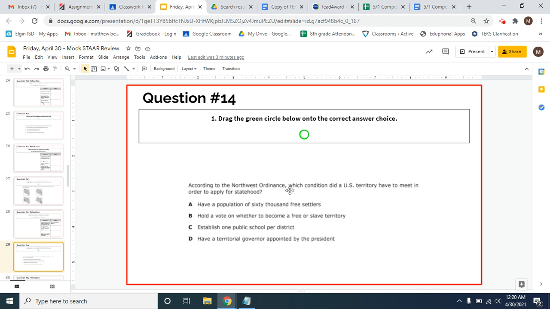Right, according to the Northwest Ordinance, which condition did a U.S. territory have to meet in order to apply for statehood? So this is just something we kind of have to remember. The correct answer would be A, have a population of 60,000 free settlers.